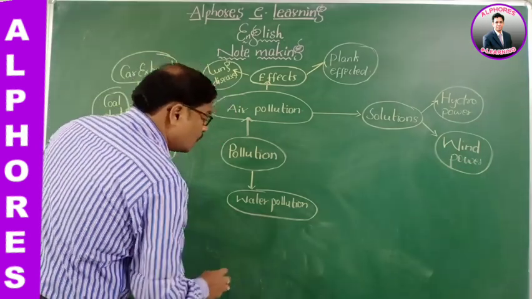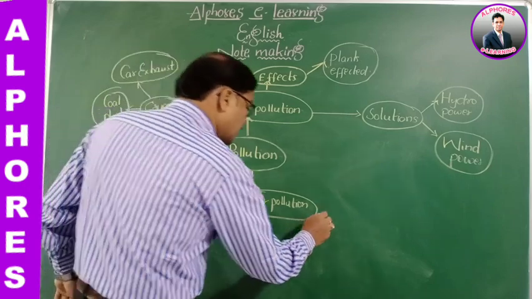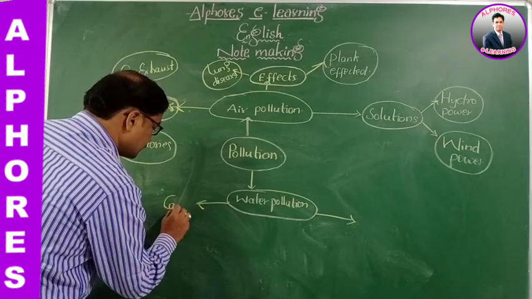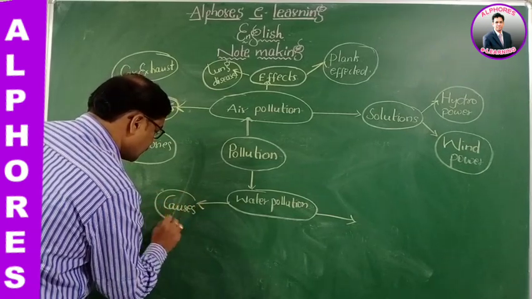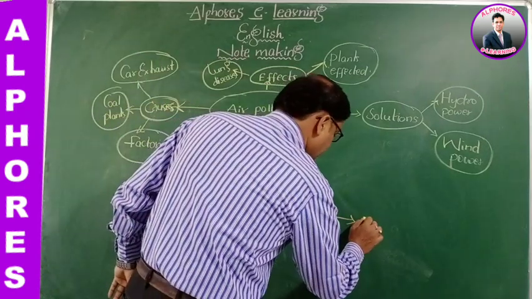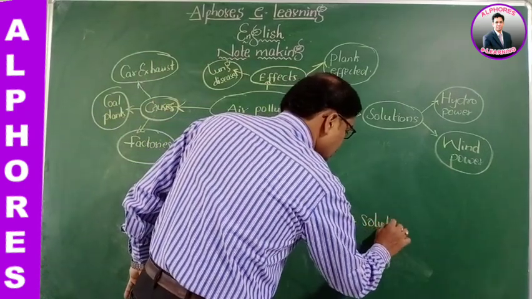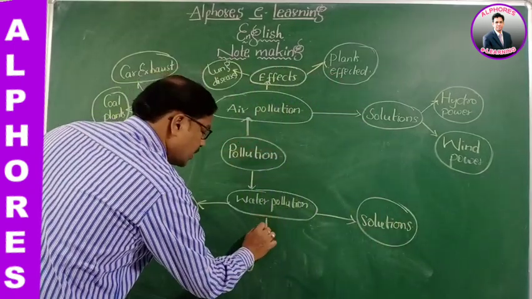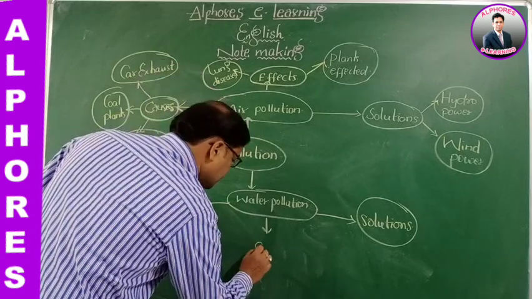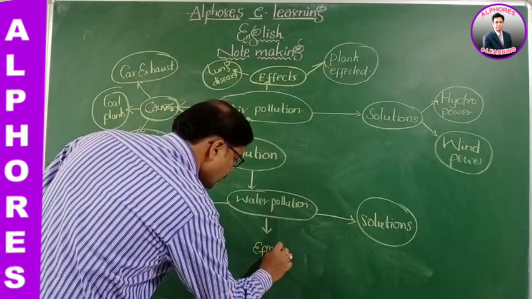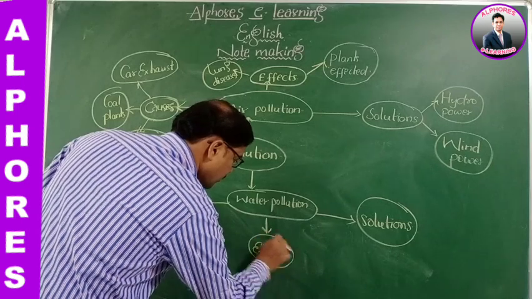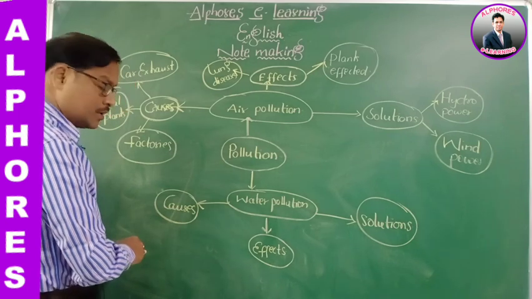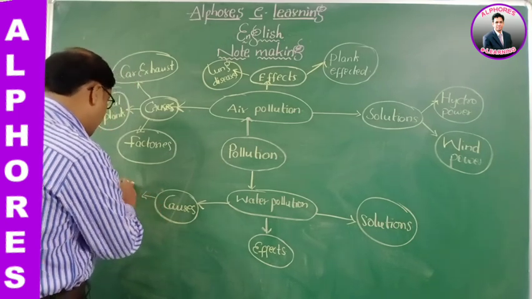And coming to water pollution. In water pollution also we can take like this: causes, this side solutions, and the third one is effects. So causes for water pollution, number one is raw sewage.